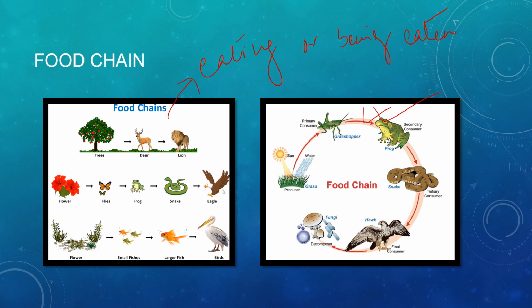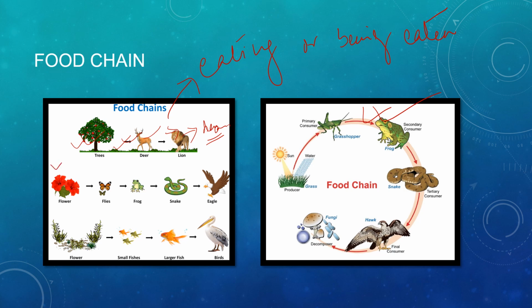This one I have explained earlier. So let us see this. Trees are being eaten by deer and deer is being eaten by tiger, or lion, sorry. And again they will decompose. When they die, they can first be eaten by the hyena or the vulture and all, that is the tertiary consumer, and then their body is decomposing.